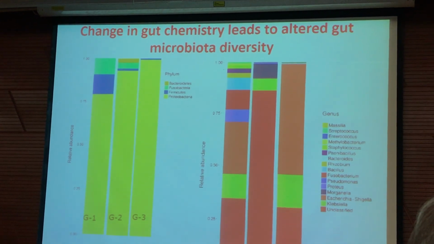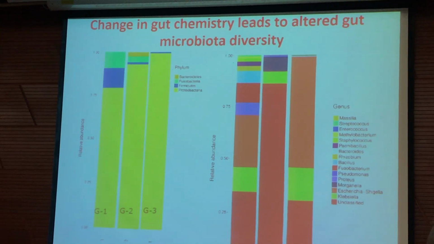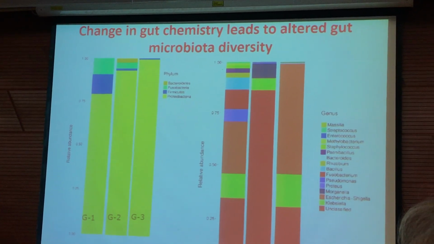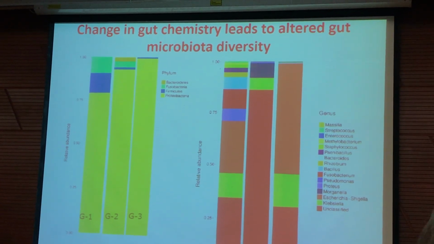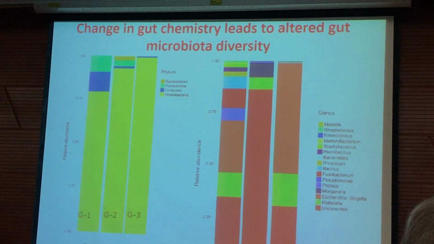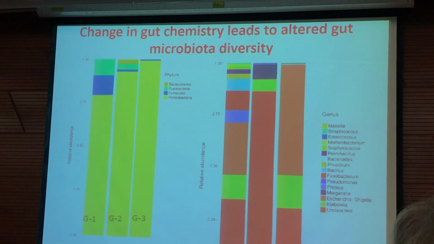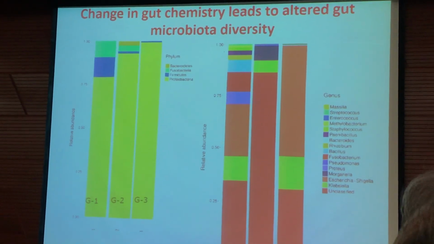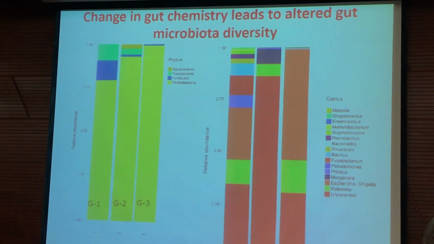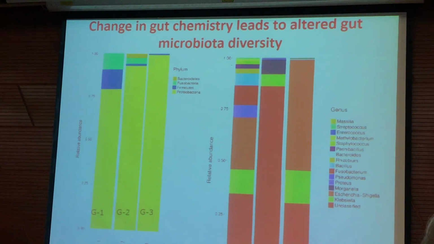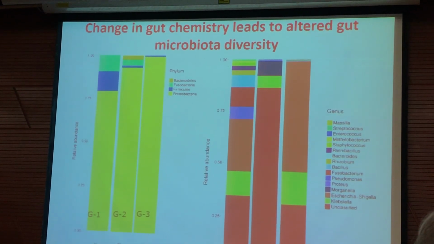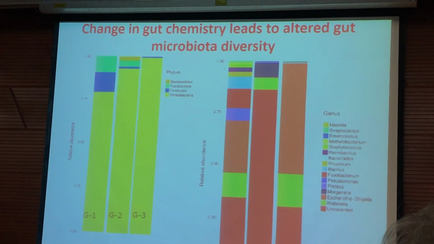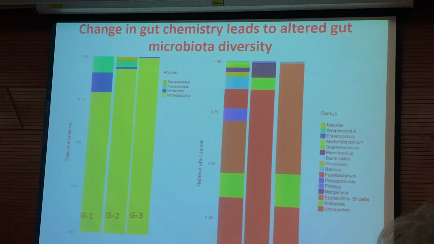The last thing we checked is that if there are changes in fecal chemistry, there must be some impact on the gut flora, which is very important for digestion, absorption and maintenance of gut health as well as overall health. Here also we have seen marked changes, although this is in a preliminary stage. This last slide I will show you. Here we can see a marked change in abundance as well as diversity at the level of phyla and genus also. We have seen it at the species level also, but it is very elaborate, so we can't discuss it here.